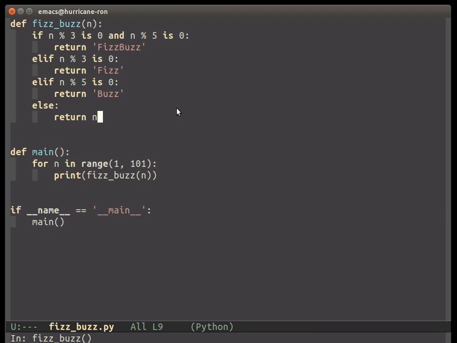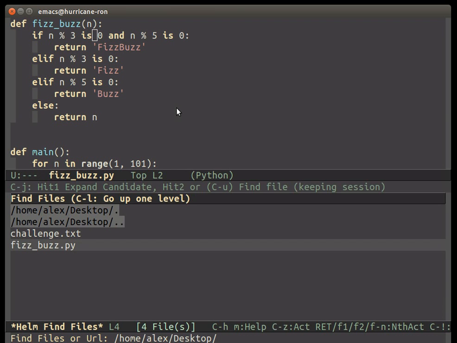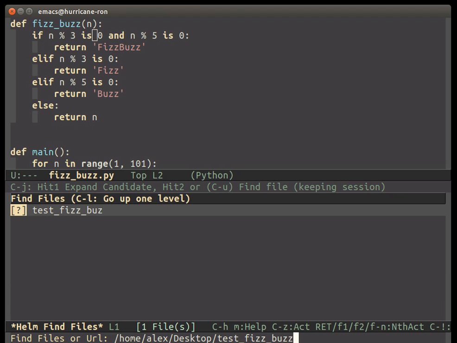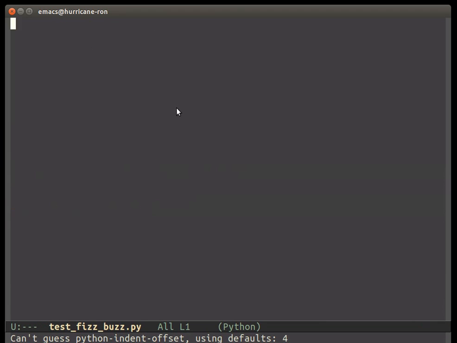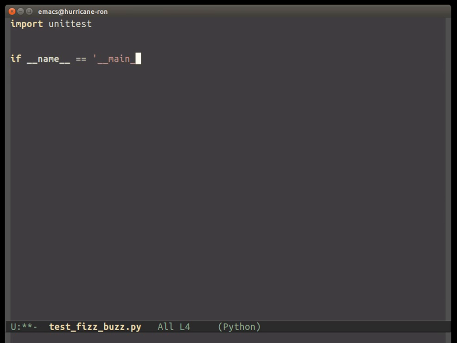So now that FizzBuzz has been pulled out into its own function, and it's not printing anything, now it's just returning something. We got simple input and output. That should be an absolute doll to test. So I'm going to make a test_FizzBuzz.py file, and we're going to import the standard unittest library. And because it's a unit test, we're going to put one of these at the bottom. There we go. We're going to call unittest.main.